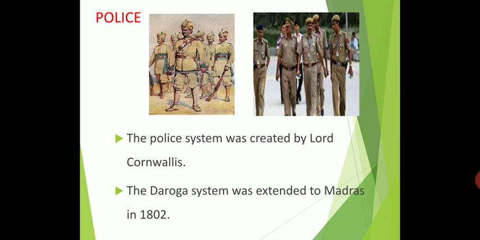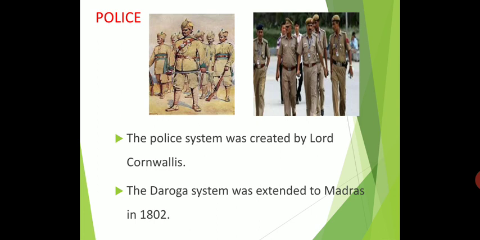The Kotwals were in charge of towns, while the village watchmen were paid and controlled by the Zamindar. The head of the police is the Kotwal, and the village watchmen were paid and controlled by the Zamindar. The police system was created by Lord Cornwallis. One mark is important: who created the police system?